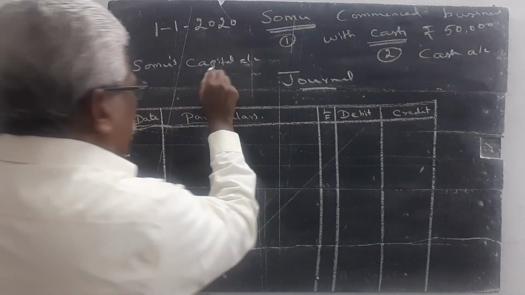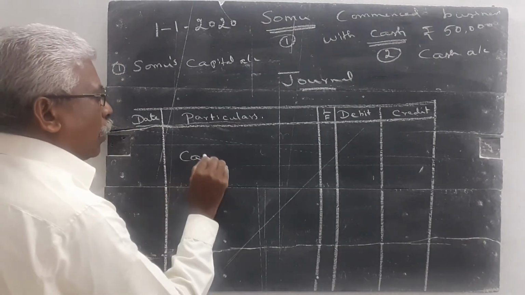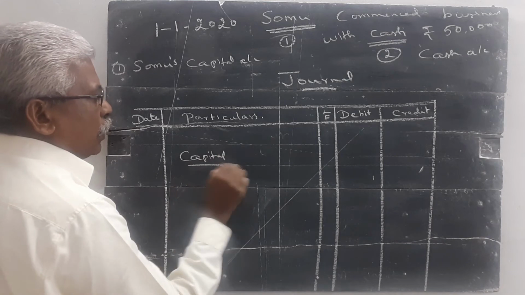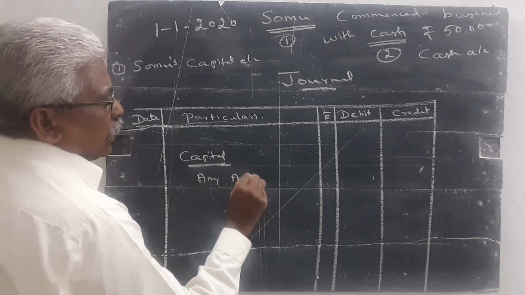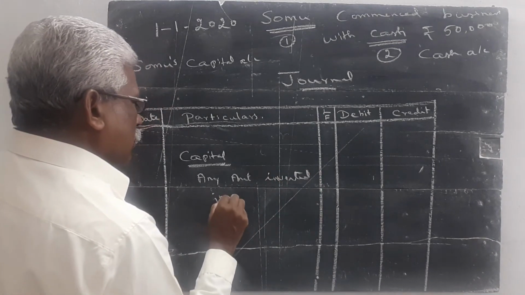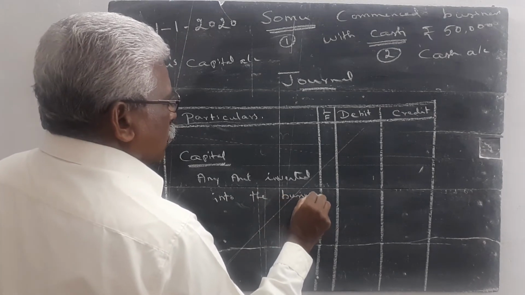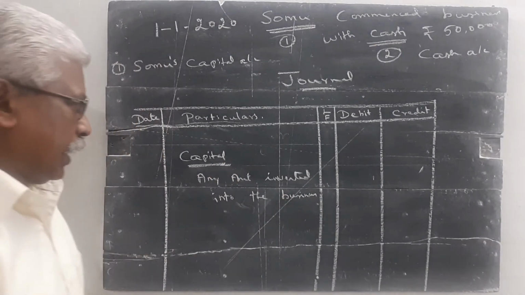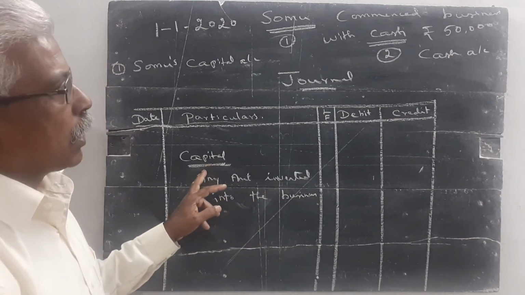Here we study what is the meaning of capital. Capital means any amount invested into the business is called as a capital. Once again, any amount invested into the business is called as capital.